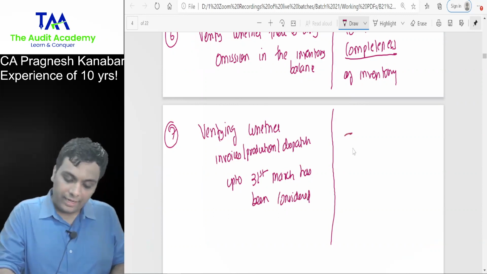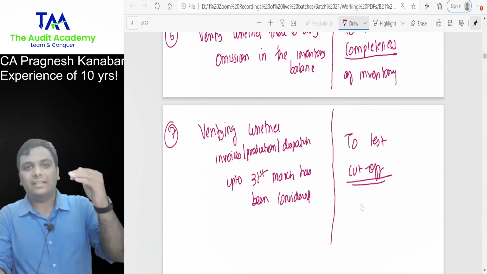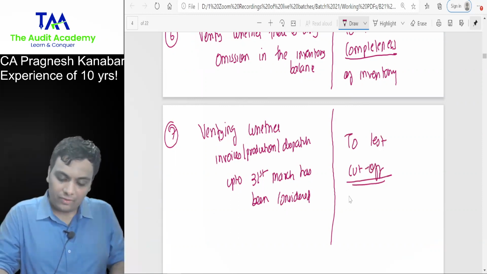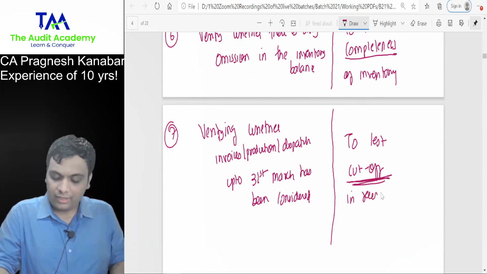Very good. I am trying to test the cutoff. That means whether the transactions and balances are recorded in the correct accounting period. I am trying to test the cutoff in recording inventory.